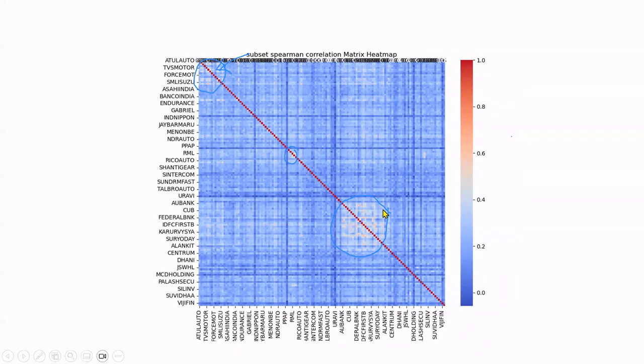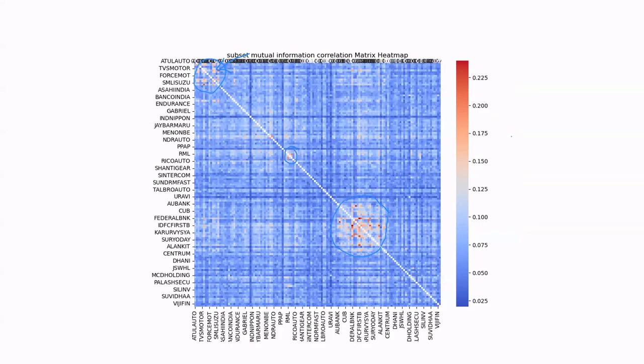Yeah, we can see the same kind of thing in the Spearman correlation too, as we have seen in the cross correlation. And then this is the final matrix. That's the mutual information heat map. And we can see how these relations are captured more clearly. Because as Akanksha mentioned in the previous video, stocks have highly complex relationships, which are neither entirely linear nor entirely monotone. So we see the relationships are more clear with the mutual information metric. Now, what do these look like in the network representation? That would be something really interesting to see, and we'll see in the next video.